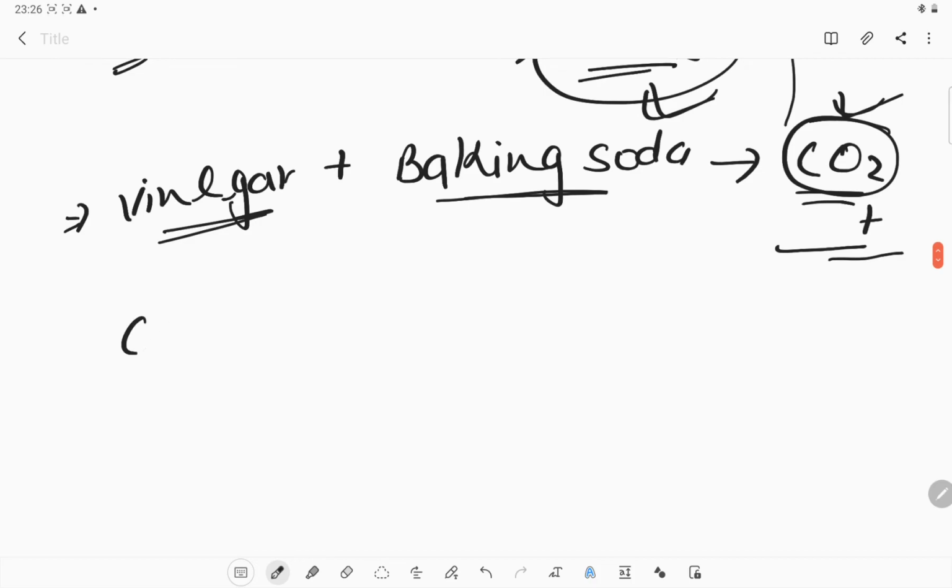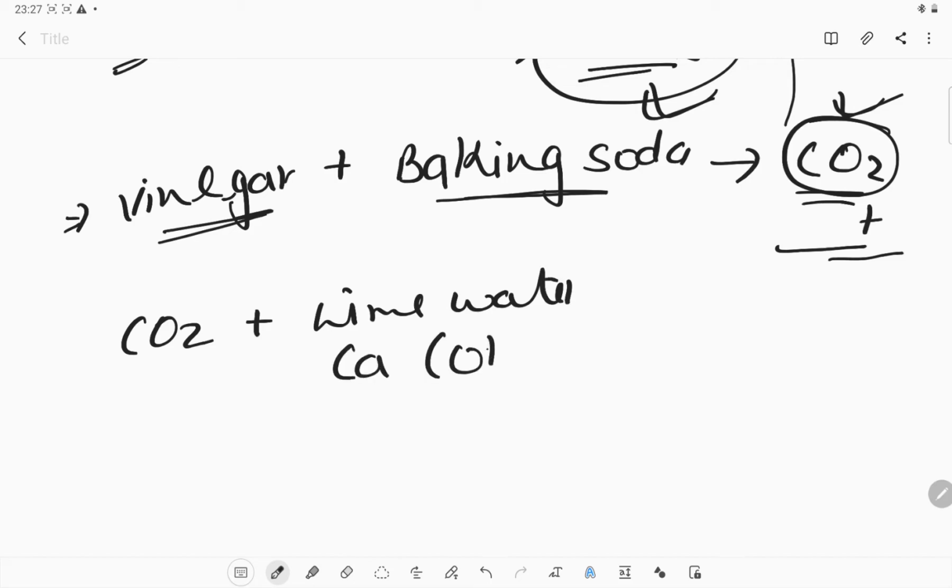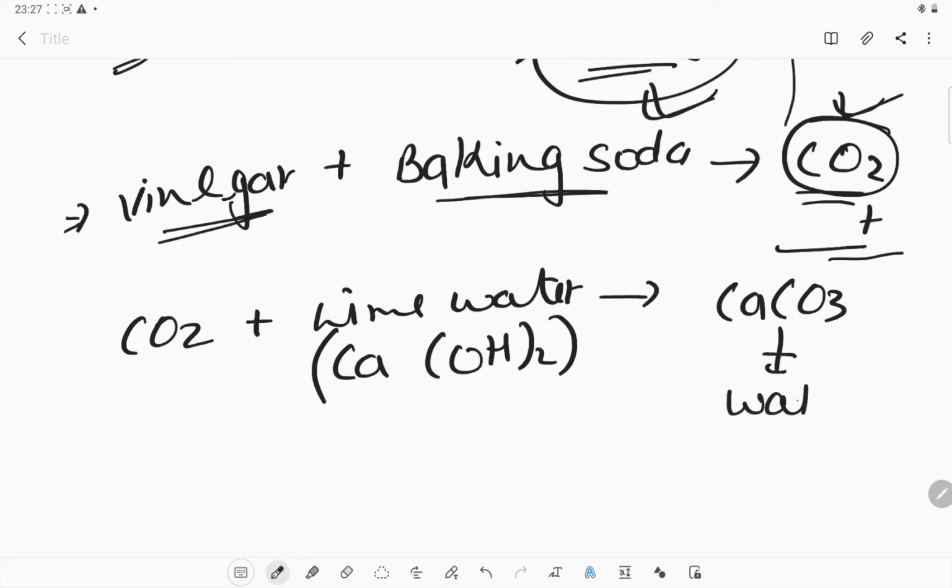Okay, when the carbon dioxide combines with the lime water, what is the formula of lime water? It is Ca(OH)2. Whenever carbon dioxide combines with lime water, it will produce calcium carbonate plus some amount of water, which is H2O.